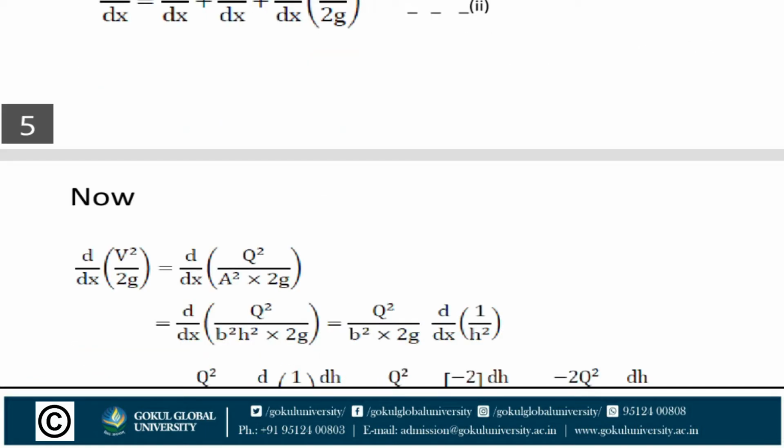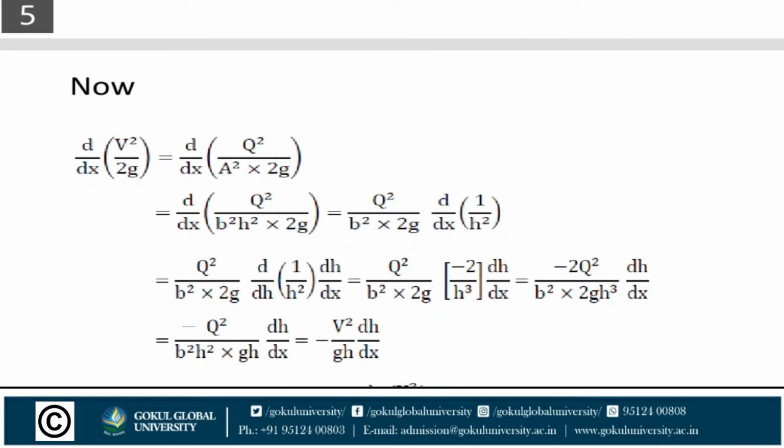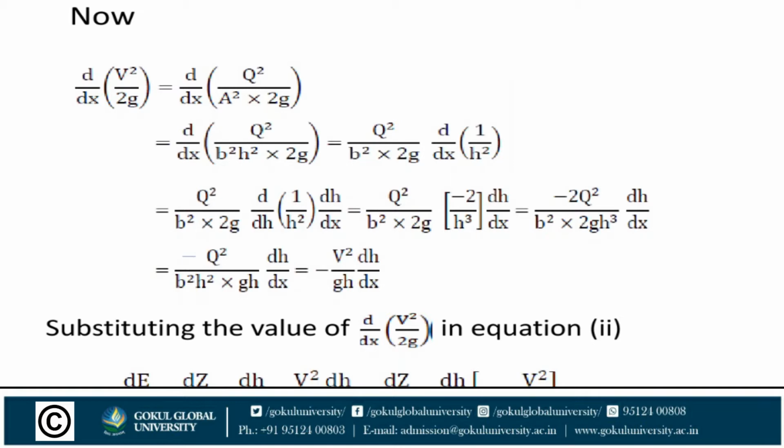Now d by dx of v square upon 2g. Here Q is equal to A into V, so we use v square is equal to Q square upon A square. So d by dx of Q square upon A square into 2g. Now the area of the rectangular channel is B into H, so A square is equal to B square into H square.